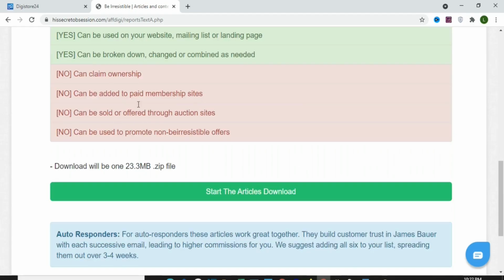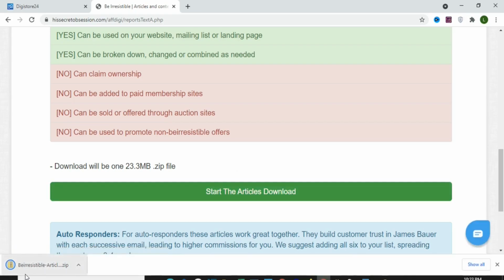So once you now know the rules, the next thing is that you are just going to download these articles and you can use them to promote the product. Start the articles download, so you are going to click on that. Once you click on it, you can see that the articles are now downloading onto my computer.